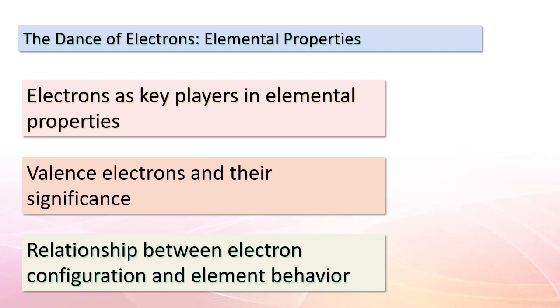How electrons are arranged within an atom, known as its electron configuration, holds the key to understanding why elements behave the way they do. Transition metals, found in the middle of the periodic table, bring their unique flair to the dance. Their electron configurations grant them distinctive properties, making them essential players in various chemical reactions. So, remember, the dance of electrons is at the heart of elemental behavior.